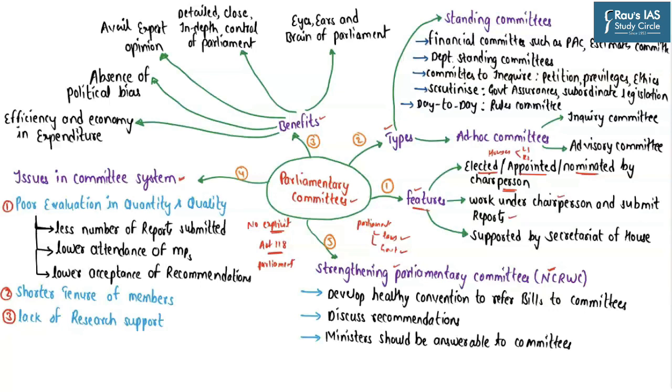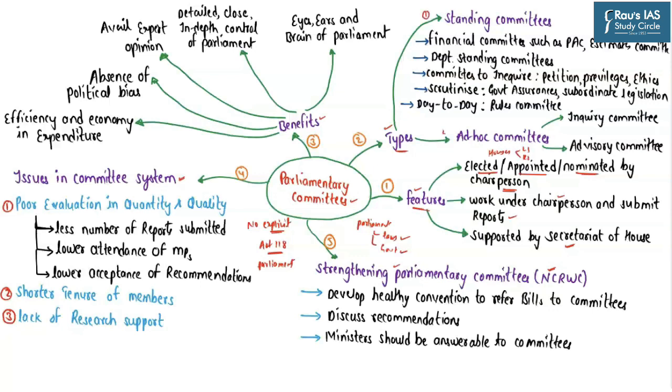And these parliamentary committees are in turn supported by the secretariat of the respective houses. So these are the broad features as far as the parliamentary committees are concerned. Now coming to the types of parliamentary committees, depending upon the tenure and the purpose for which the parliamentary committees are appointed or elected, we have basically two types of parliamentary committees.